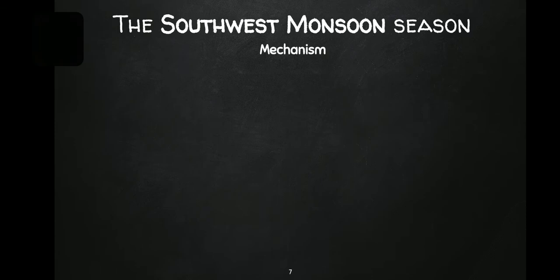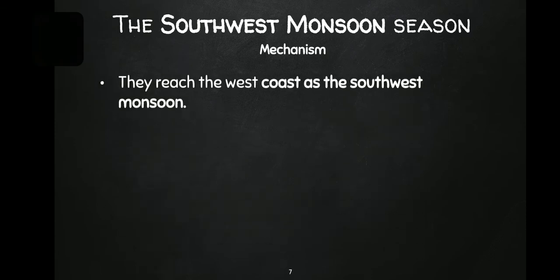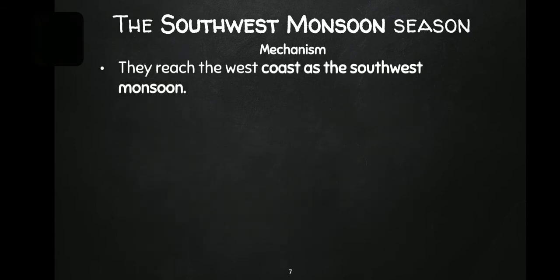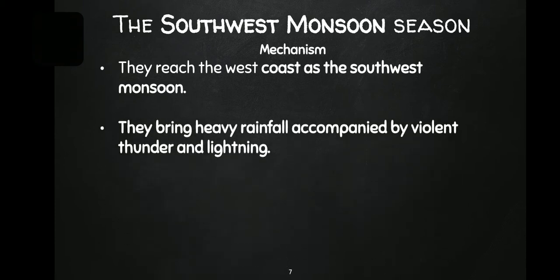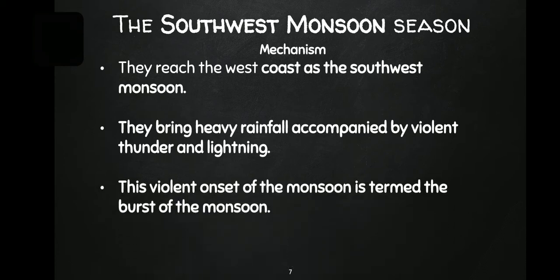Now let us go on to the southwest monsoon winds mechanism. They reach the west coast as the southwest monsoon winds. As we have seen, they bring heavy rainfall accompanied by violent thunder and lightning. Whenever there is a monsoon, there will be heavy rainfall with thunder and lightning.